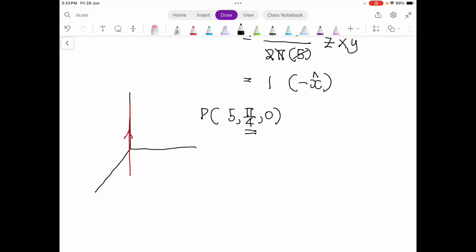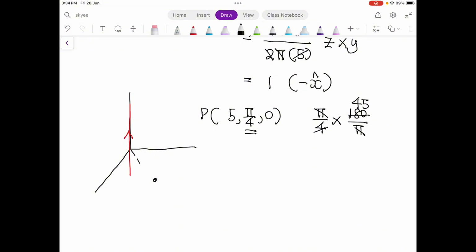To know the angle in degrees, you take this value and multiply it by 180 divided by pi. So it is equal to 45. So the observation point is 5, 45, and 0.